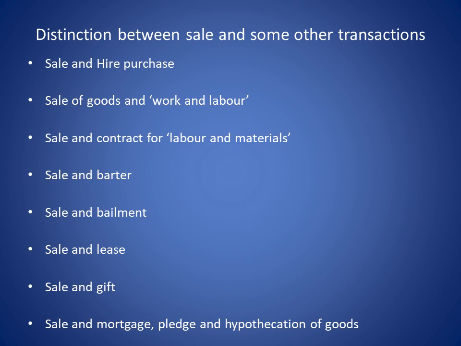Next, distinction between sale and some other transaction. First, sale and hire purchase. Then sale of goods and work and labor, sale and contract for labor and material, sale and barter, sale and bailment, sale and lease, sale and gift, sale and mortgage, pledge, hypothecation of goods. So, sale is different, hire purchase is different, barter is different, bailment is different, lease is different, gift is different. We cannot associate them with sale.